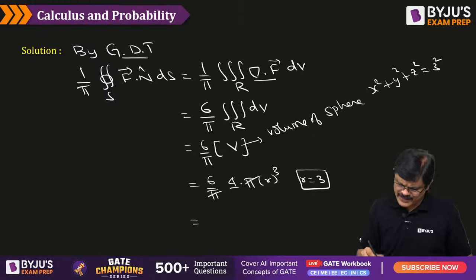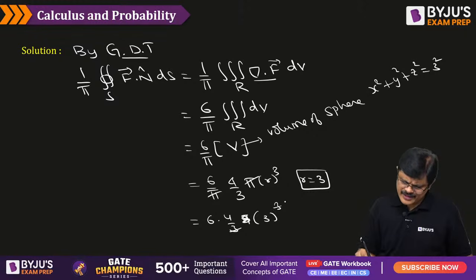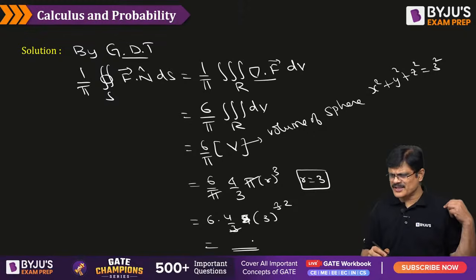6 by pi cancels. 4 by 3. So it is 6 into 4 by 3 into pi, r cube. R means 3 cube. So what is it? 3 square remains. So what happens to this? What is the simplified answer, my dear friends, for this? 216.